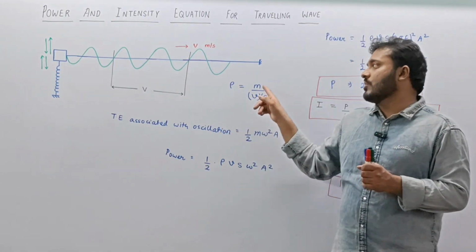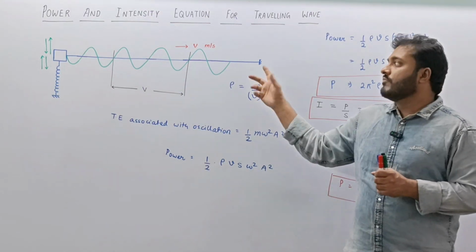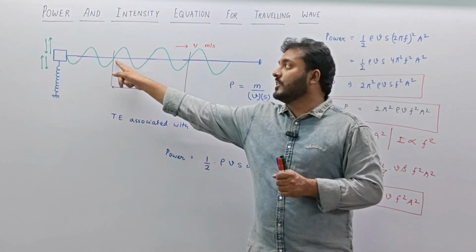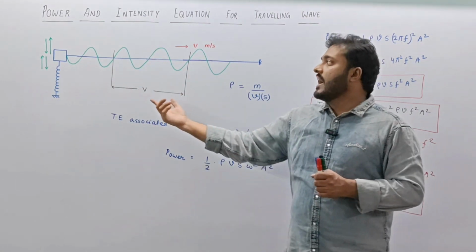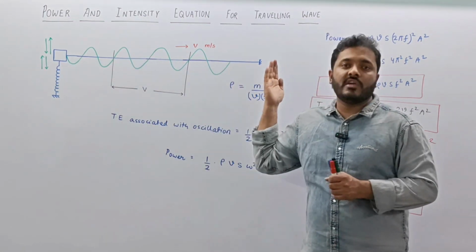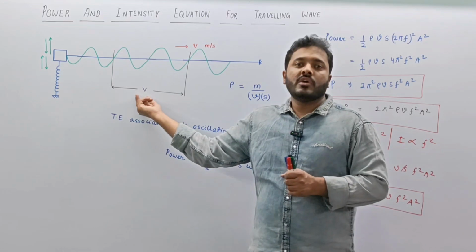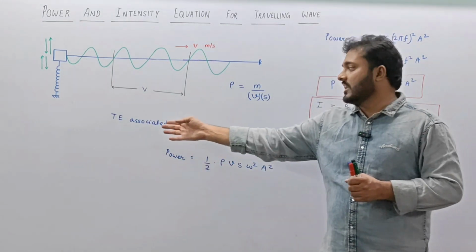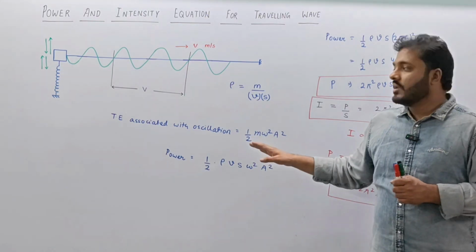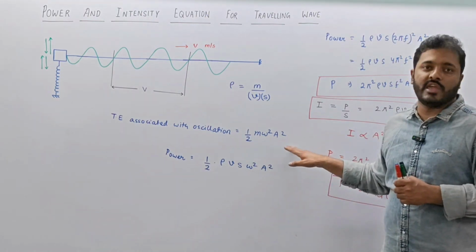Inertia means mass, which we are already considering as a mass m when we are talking about the oscillation energy stored in v meter length. So per second, as the traveling wave is moving, every v meter portion is going to occupy the oscillation energy, and the total energy associated with oscillation is written as half m omega square a square.